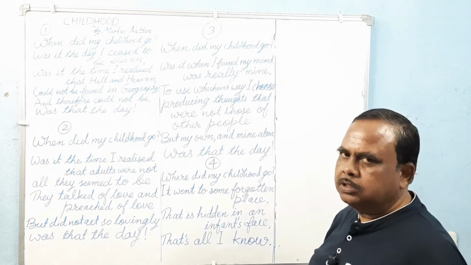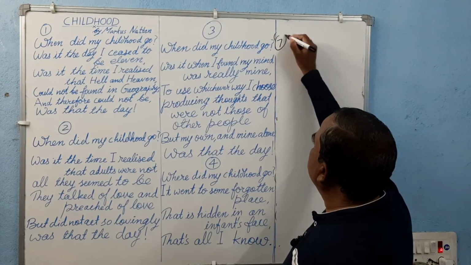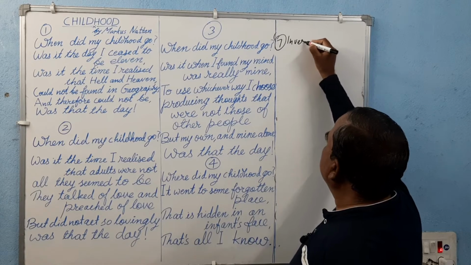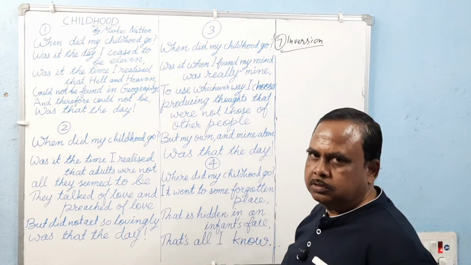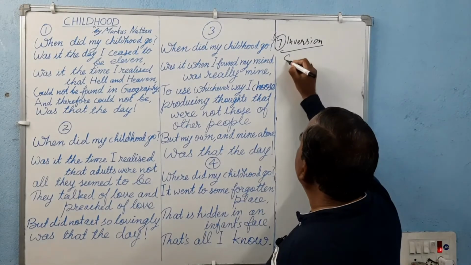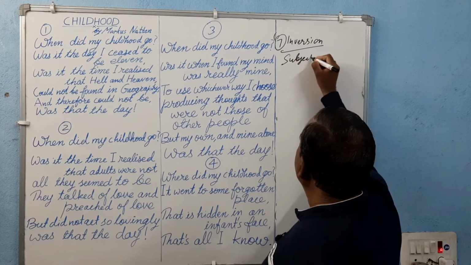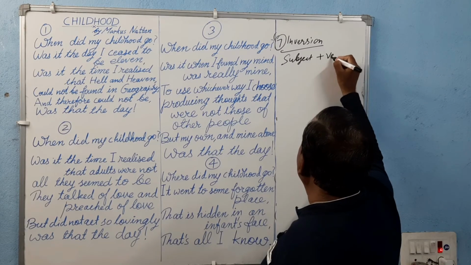Seventh poetic device is inversion. The common order of sentences is subject plus verb.